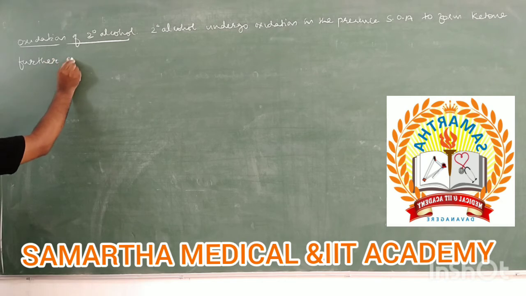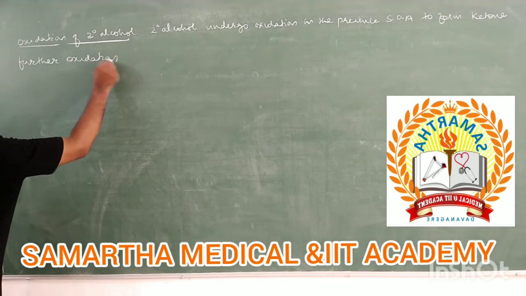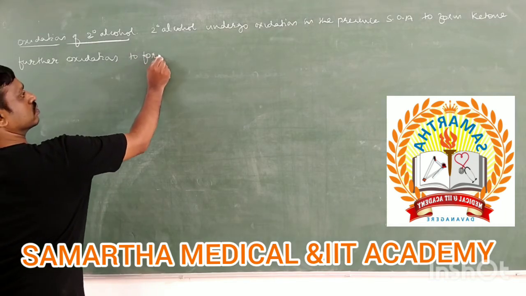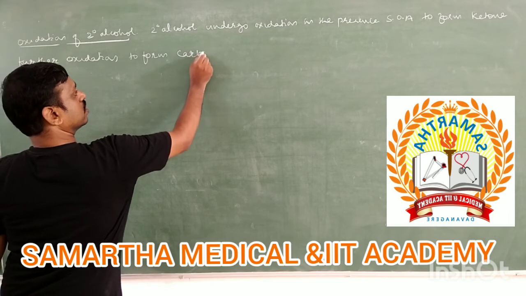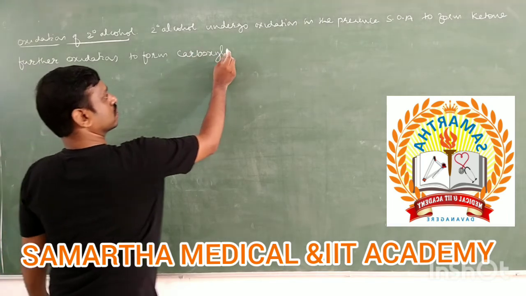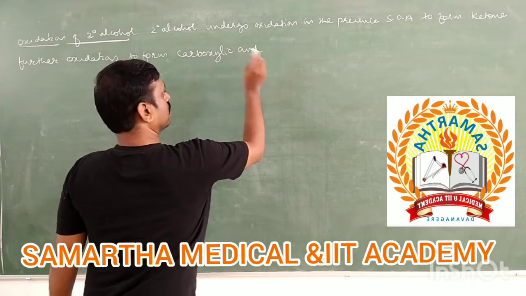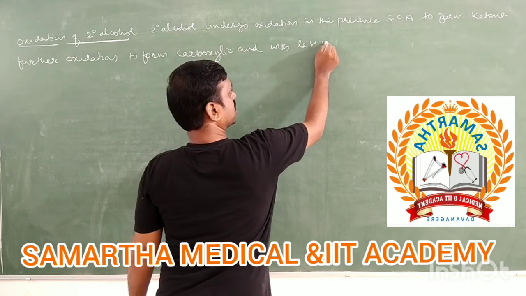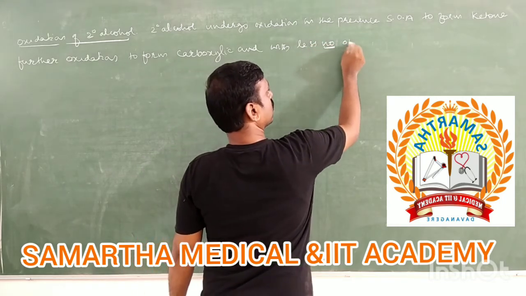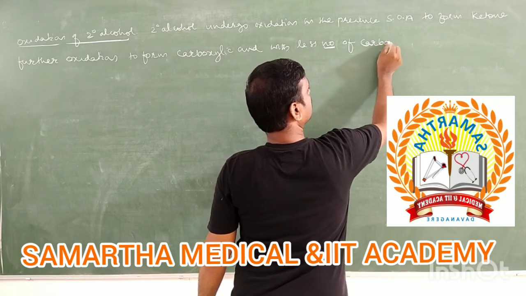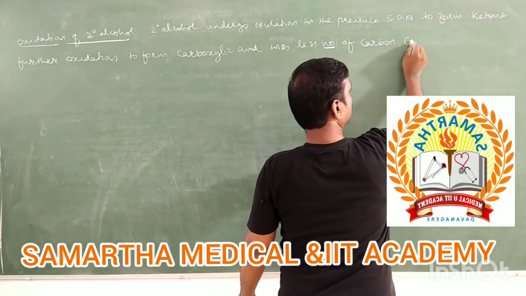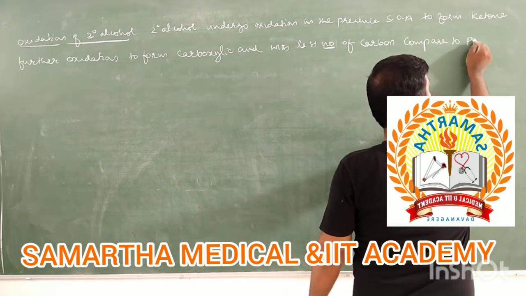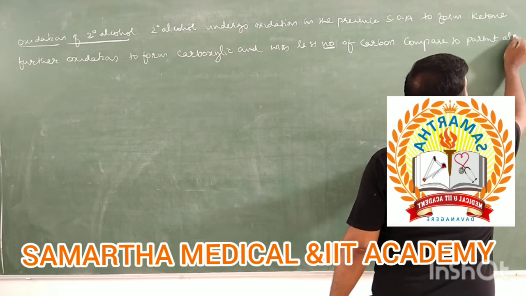Ketones undergo further oxidation to form carboxylic acid with fewer carbons compared to the parent alcohol.